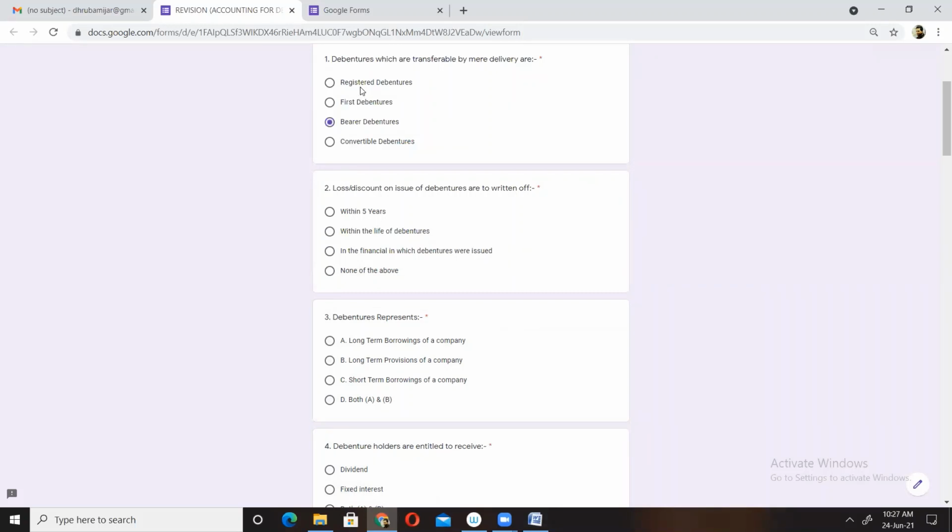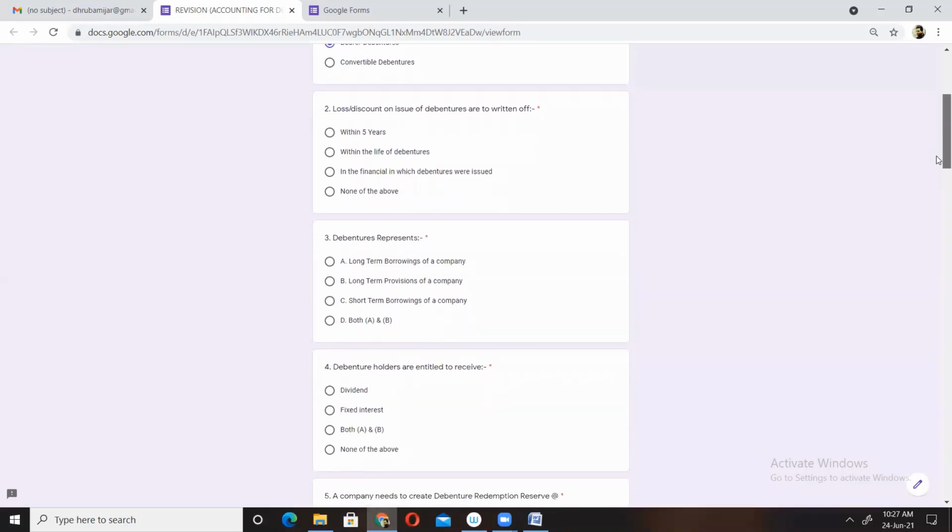We have a few other options also. In case of registered debenture, the ownership doesn't transfer that way. First debentures are nothing but secured debentures. And lastly, we have convertible debentures. These debentures can be converted into shares after a specific period of time, means after the redemption period arrives. So that's it, this is our answer to question number 1.